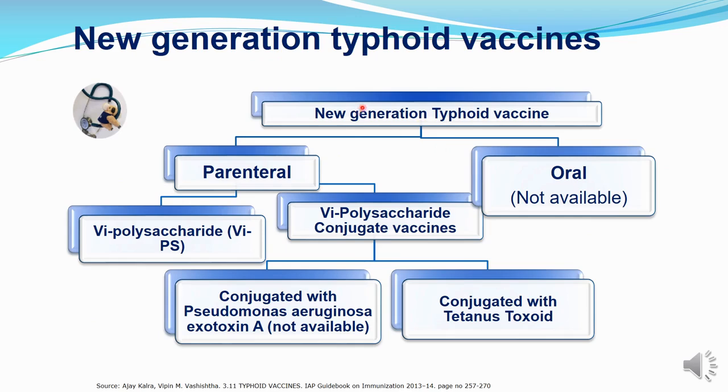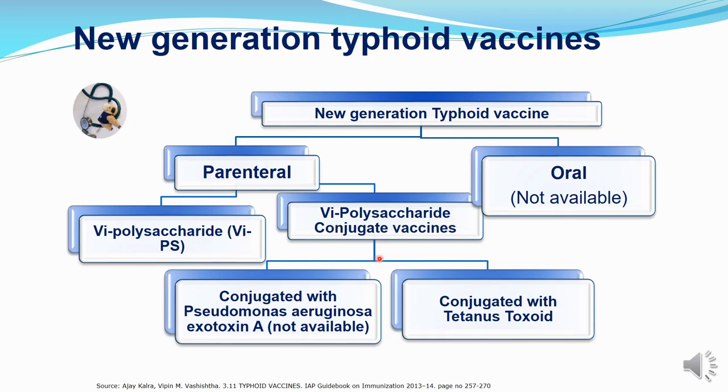Now let's see the division of the new generation typhoid vaccine. So the new generation typhoid vaccine can be parenteral, can be oral. This oral Ty21a vaccine is not available, so usually not practiced or not given. Parenteral Vi polysaccharide vaccine, this was the second generation vaccine, and this is also excluded or not used these days. Vi polysaccharide conjugate vaccine, this is the third generation vaccine, so this one is used.